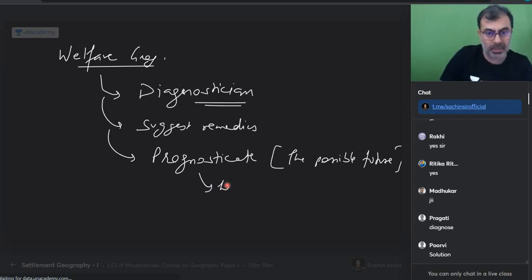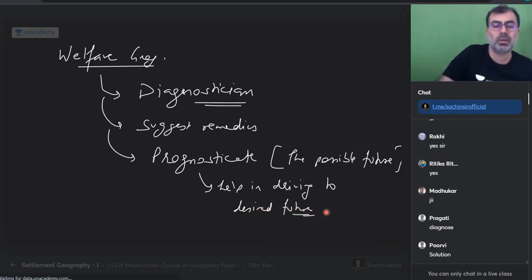So choose help in driving to the desired future. Is everyone with me? वहां लेकर जाना है. Clear?